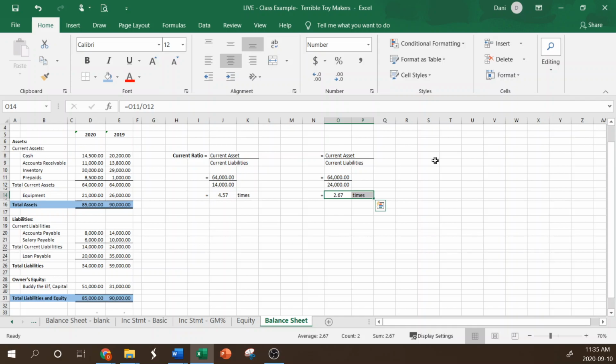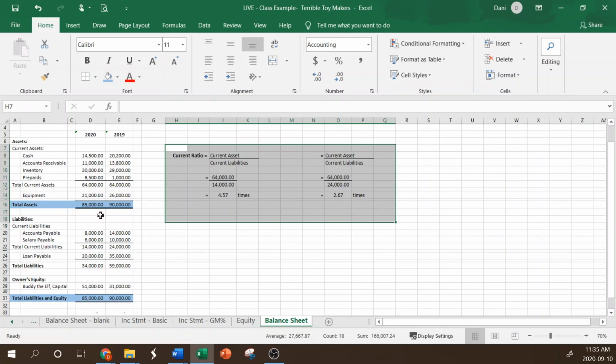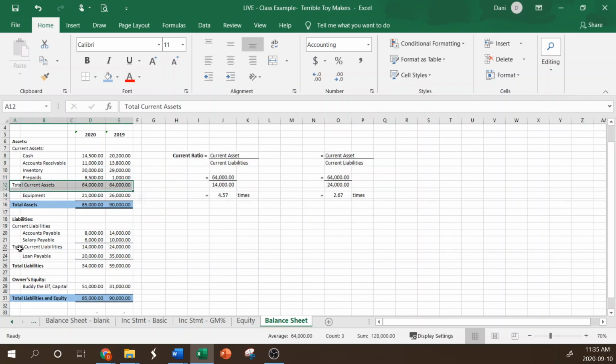So that is just a useful way, looking at the current ratio, to use the information in the balance sheet to assess the position of a company. How likely are they to be able to pay off their debts? And because we've done this classified balance sheet, where we already separated out total current assets and total current liabilities, it's really easy as the user to just pull those numbers out to do these formulas. So that's why we're doing this classification. It's just to give the users more useful information.